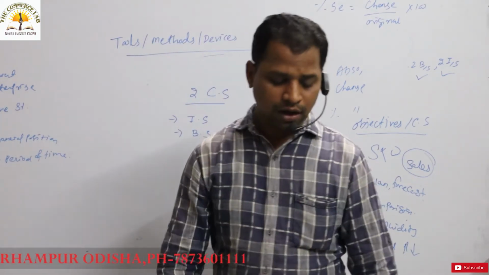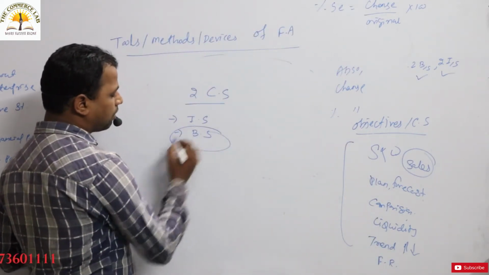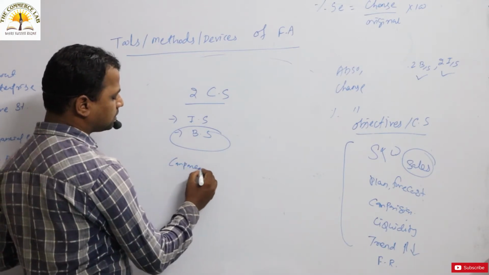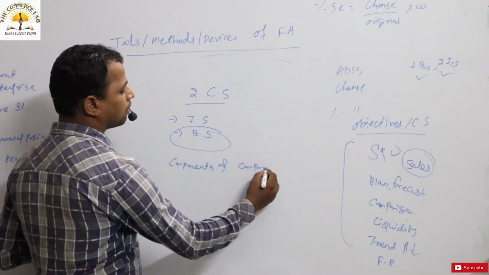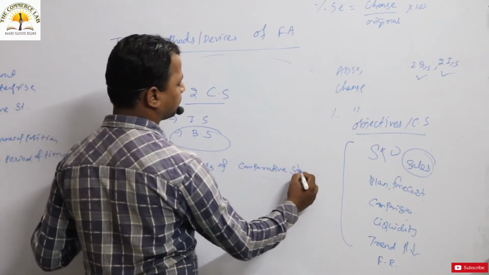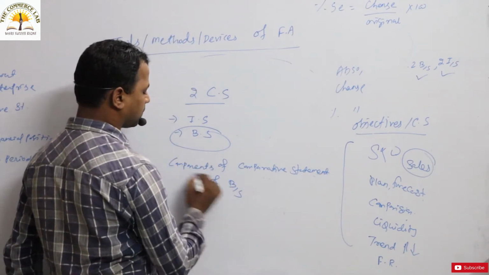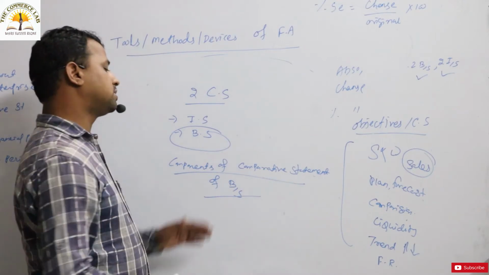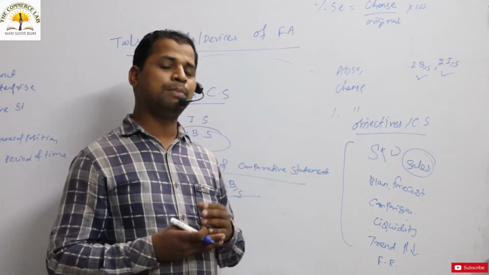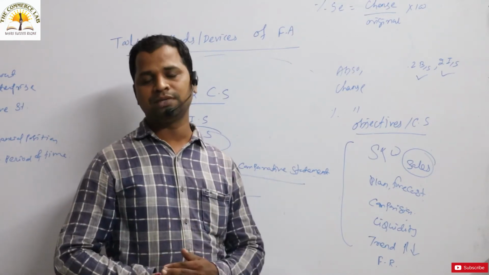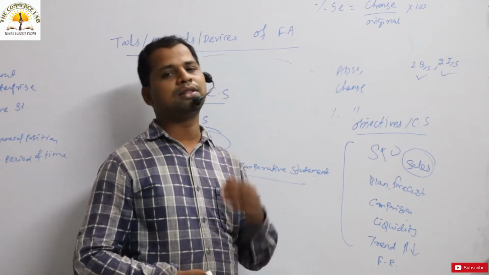So today we are very much confined to discussing what are the different components of the comparative statement of balance sheet. Okay, what are the different components of the comparative statement of balance sheet? Under the comparative statement of balance sheet, we have to compare the balance sheet position or the position statement of one year period to another year period.